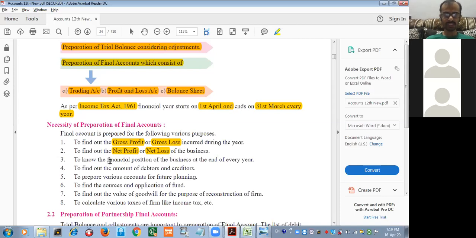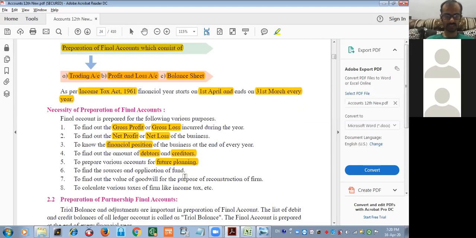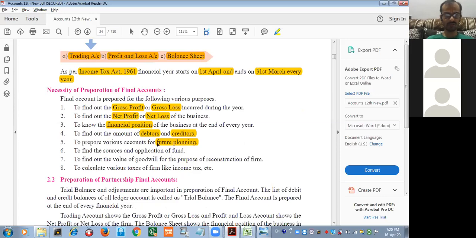To know the financial position of a business, what is the business position at the end of the financial year? How much amount is supposed to be received from your customers, or how much amount you have to give to your suppliers, creditors. Various account for future planning, whether you want to expand your business, whether you want to switch off, close down the business, all the business related decisions can be taken smoothly after preparation of final account.